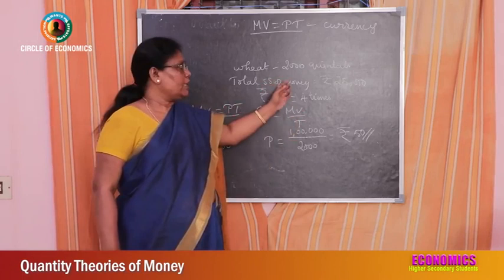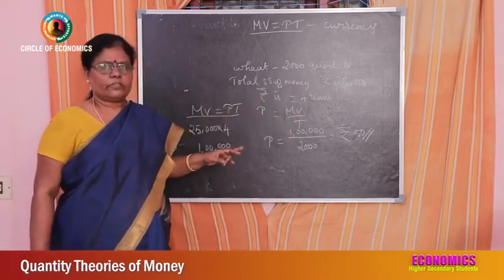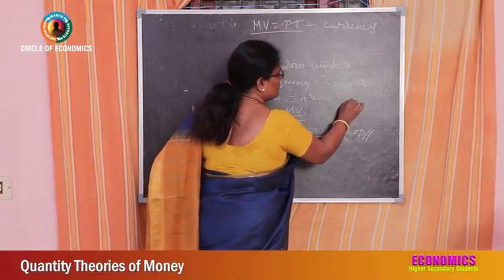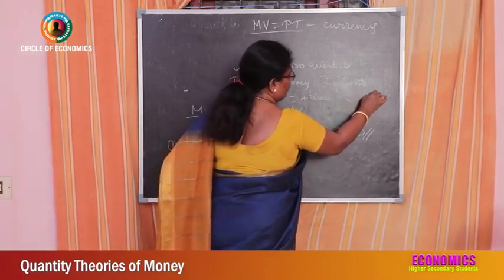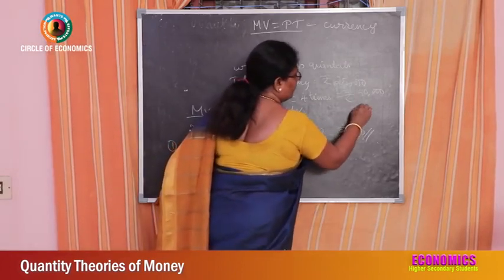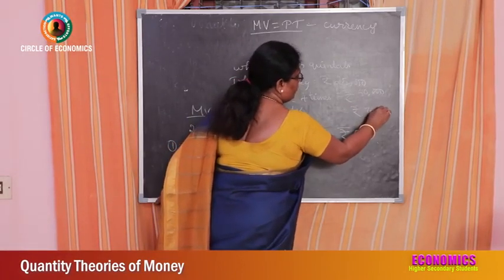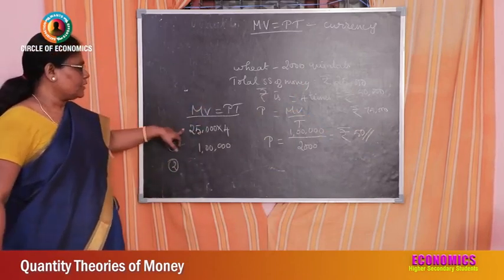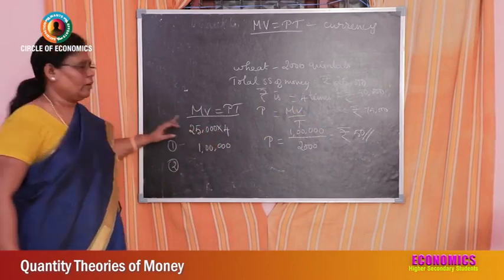Now the government doubles this supply of money. Doubling of 25,000 is 50,000. Tripling is what? 75,000. Yes. Now if it is doubled, 50,000 into 4, how much is it?